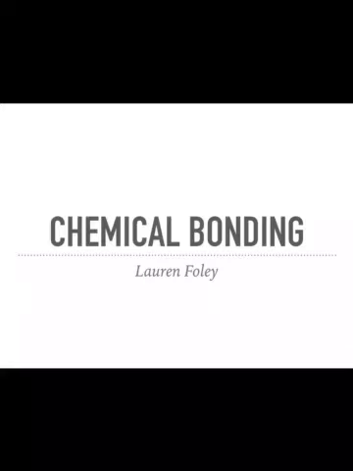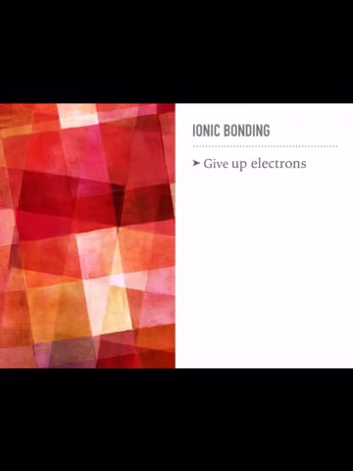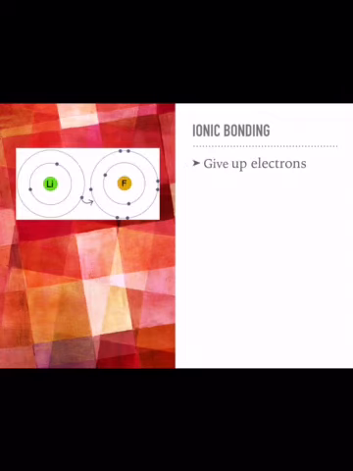Today we are all going to talk about chemical bonds. Chemical bonds form when the total amount of energy from bonded atoms is lower than the total amount of energy from separate atoms. So there are two specific types of bonding we are going to talk about today. The first is ionic bonding.